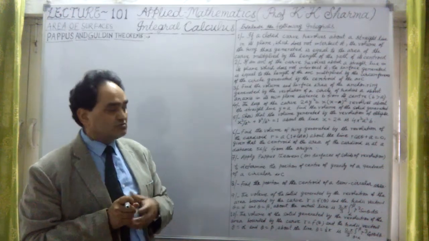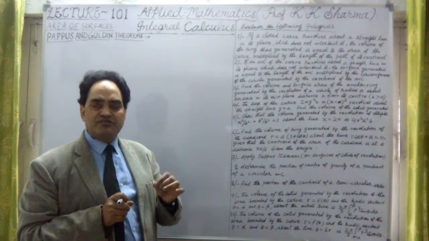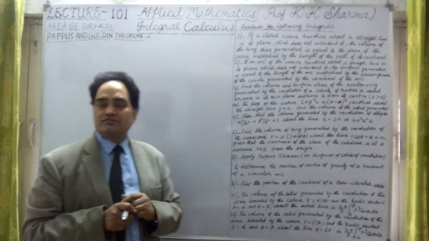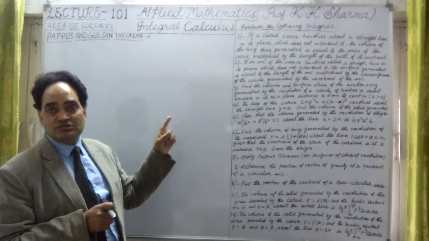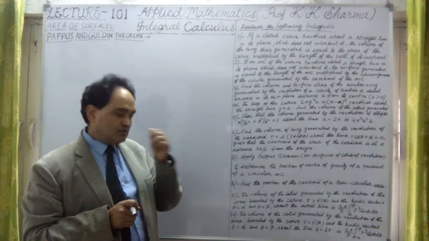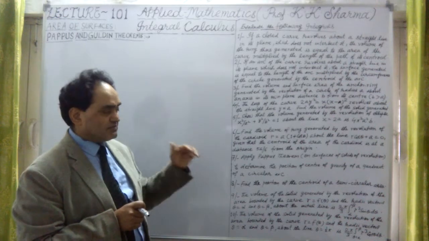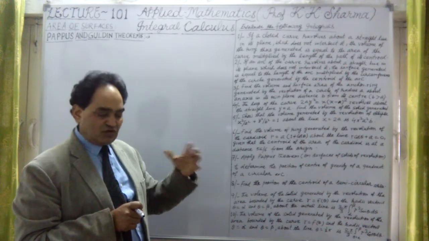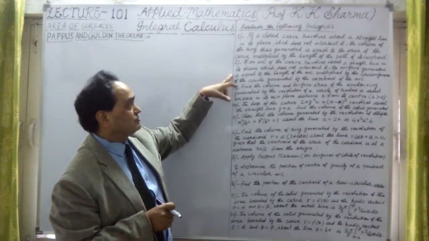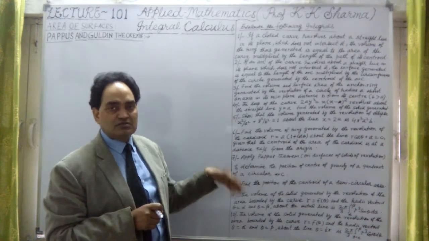So he was a mathematician and geometrician. Especially Pappus of Alexandria was a geometrician, and he has given a lot of geometric theorems. These are theorems in geometry which are famous, known as centroid theorems, or surface and volume of revolution theorems given by Pappus and Guldin. These theorems are written down here, first and second. These are the two theorems, and based on them, questions are taken later.